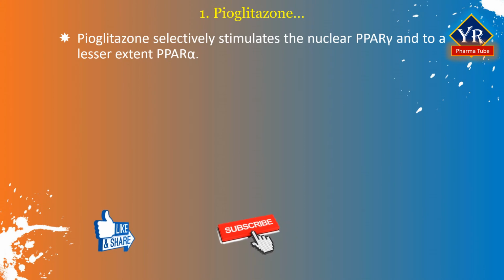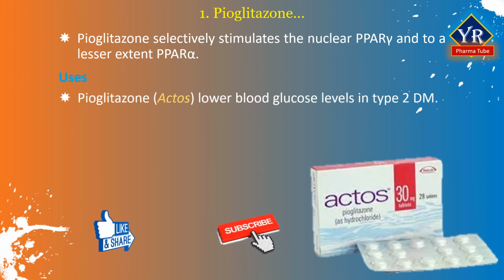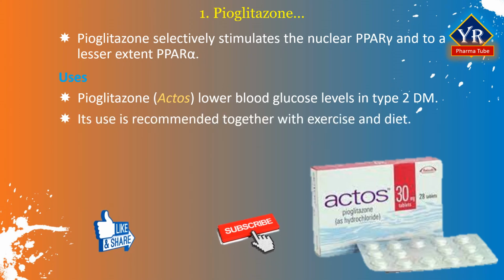Pioglitazone selectively stimulates the nuclear receptor peroxisome proliferator activated receptor gamma, abbreviated PPAR gamma, and to a lesser extent PPAR alpha. Coming to the uses, pioglitazone is sold under the brand name Actos. It is used to lower blood glucose levels in type 2 diabetes, either alone or in combination with sulfonylurea, metformin or insulin. Its use is recommended together with exercise and diet. It is not recommended in type 1 diabetes.